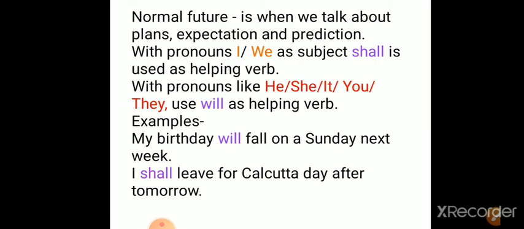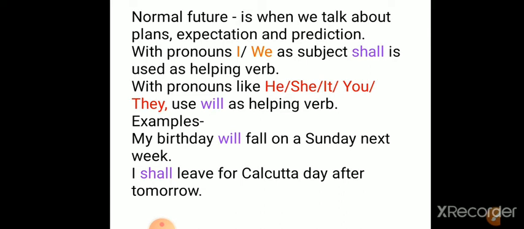See, normal future is when we talk about plans, expectations and prediction. Okay, normal future means when we are predicting something, when we are expecting something, or when we are planning something, as I told you earlier. Okay, that is normal future. In normal future, for the first person pronouns, that is I and we, when they are coming as subject, we use shall with them always. With pronouns like he, she, it, you and they, in normal future we will use will as the helping verb.